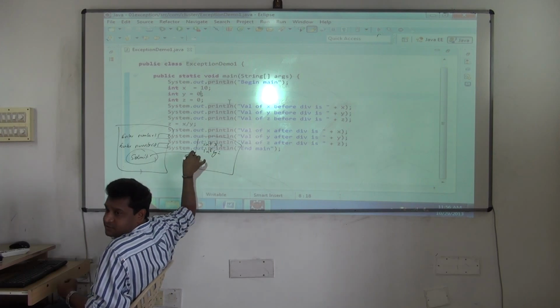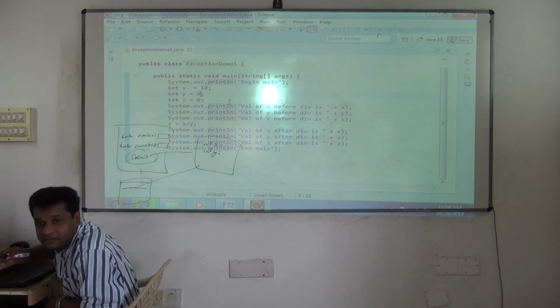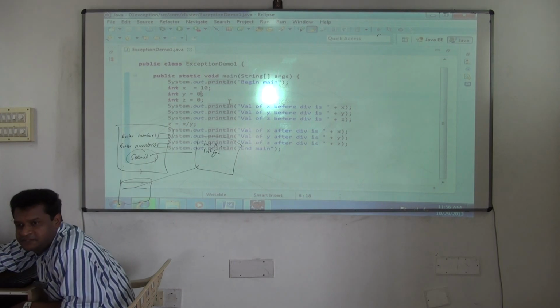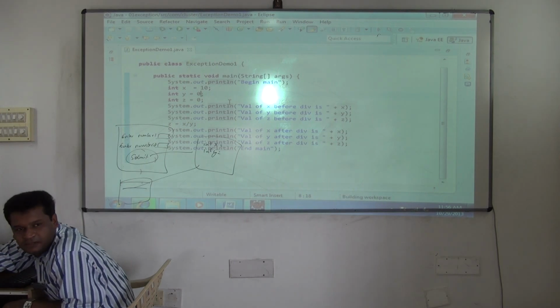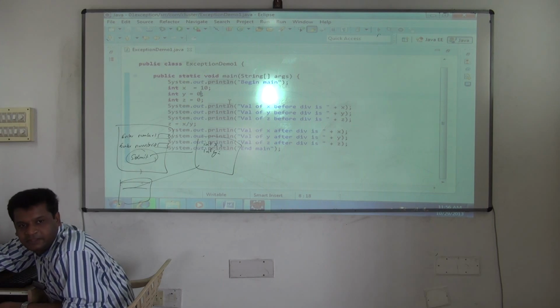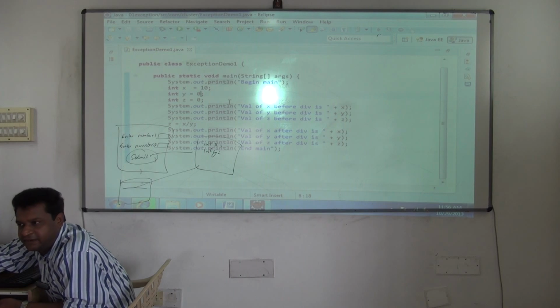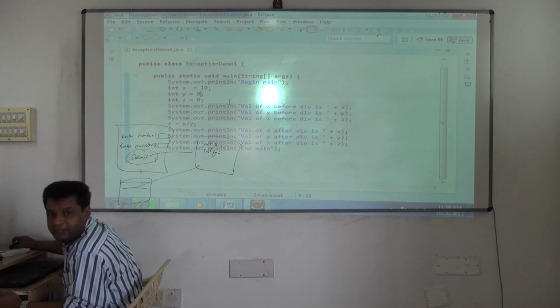So now you have to process. After processing you have to give back the answer here. What answer will you give? The result of the division, yes or no? You have to give back the answer. But he can enter any value to you, he can give any value, and that's when problems will start occurring. So don't think I'm hard coding here, 0.